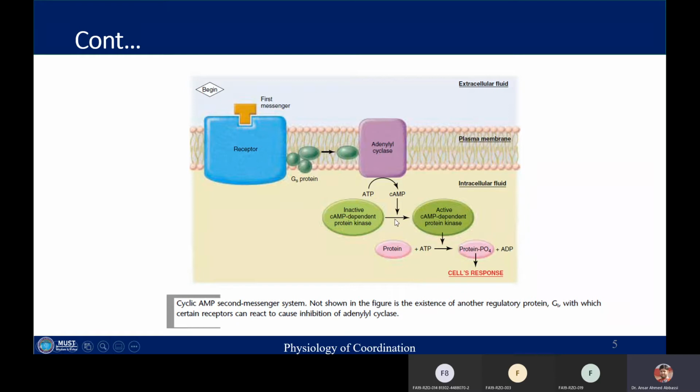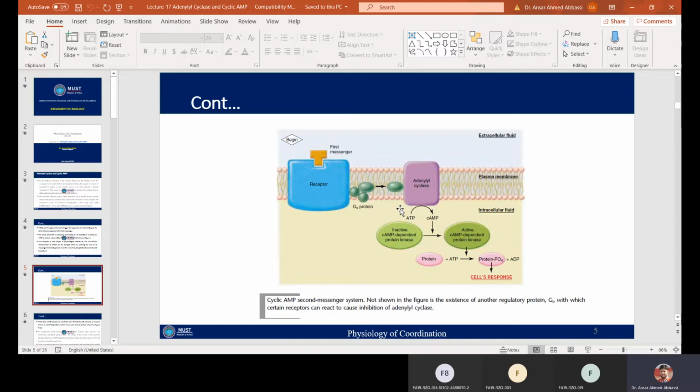Once the cyclic AMP is created, it will result in activation of kinases, which are called active cyclic AMP dependent protein kinases. These kinases will phosphorylate certain other target proteins, and hence the cellular response will be produced. So cyclic AMP behaves as the second messenger. Here you can see the first messenger, and this is the cyclic AMP behaving as the second messenger. This second messenger results in the ultimate cellular response. The cell will show its response via this second messenger interaction.